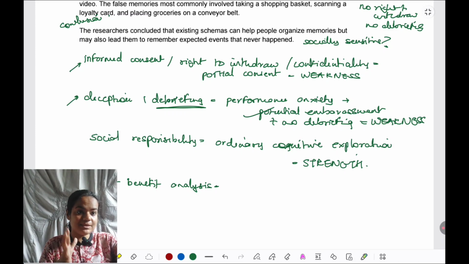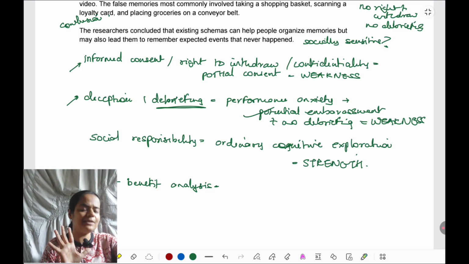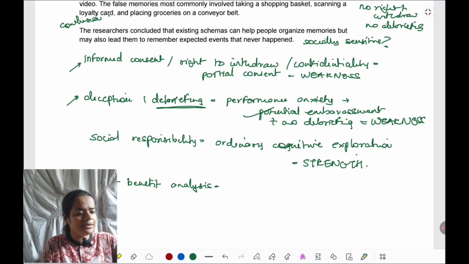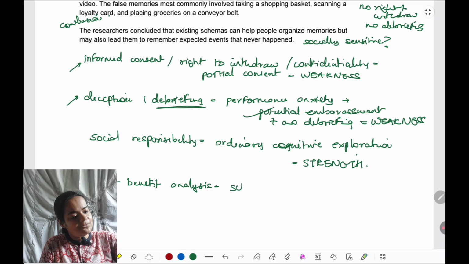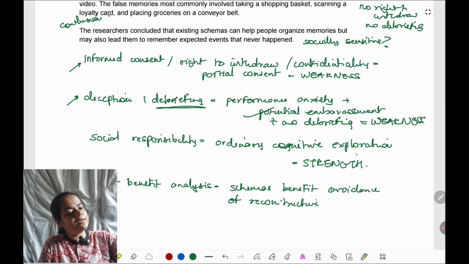So, given that these major benefits are there, in improving everyday quality of life as well as addressing larger concerns in psychology in terms of decision making, the cost that participants had to suffer, some embarrassment, some anxiety in the study, is justified. So that is why we would say, in terms of cost benefit analysis, what has been done in this study is a strength. So, how we can put it in the outline is, schemas benefit, avoidance of reconstructive memory errors in making decisions. Strength.